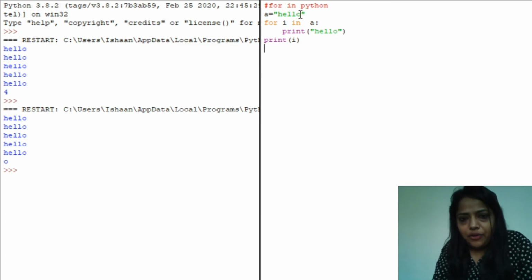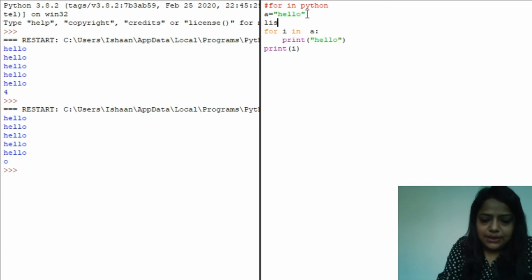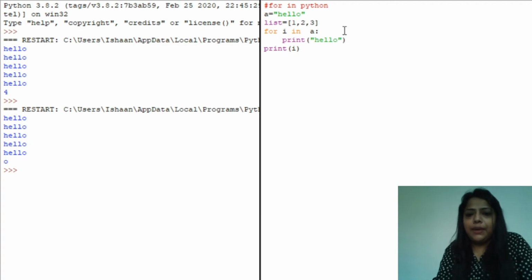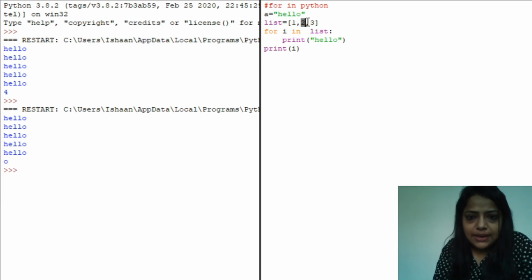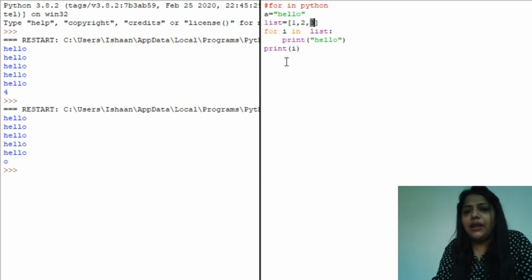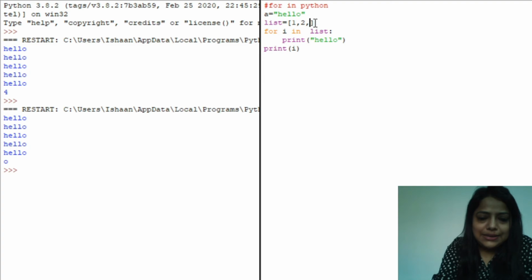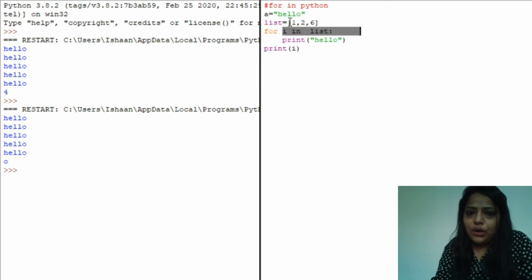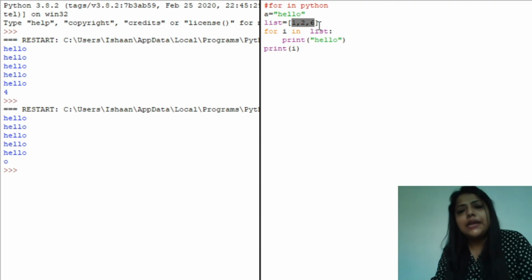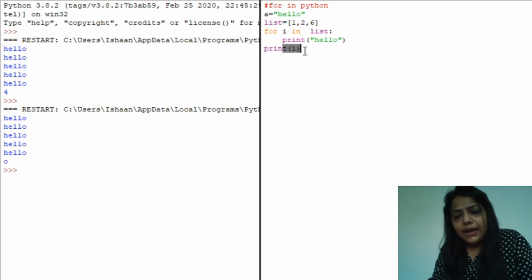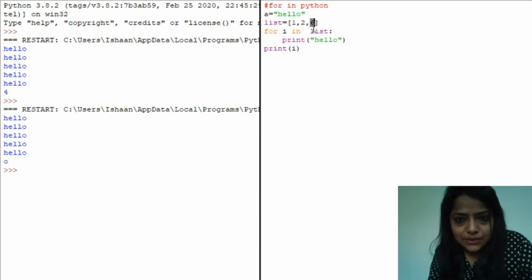Now I is taking value from the sequence. So let's take an example of a list as well. Suppose I have a list of 3 elements. If I mention the list here instead of A, now I will take the first value, then the second element, then the third. So it means it will print how many times? 3 times, and the value of I will be, suppose this is 6, so it will print 6, because there are 3 elements.